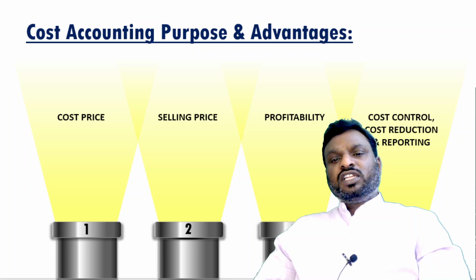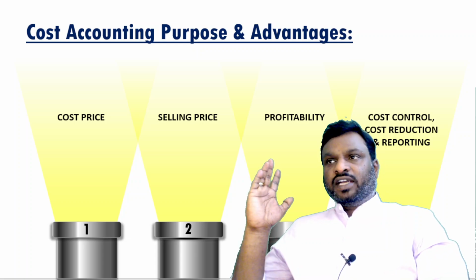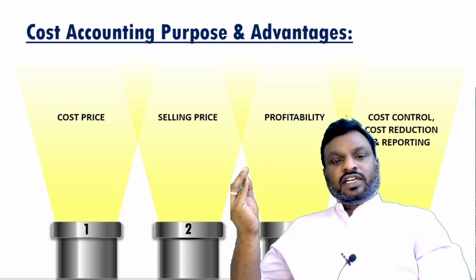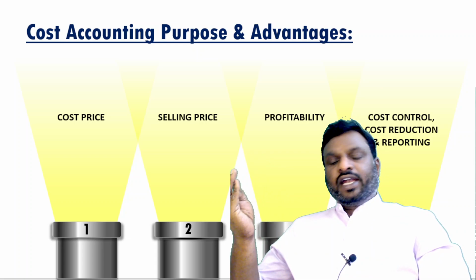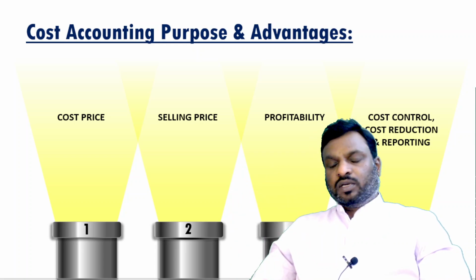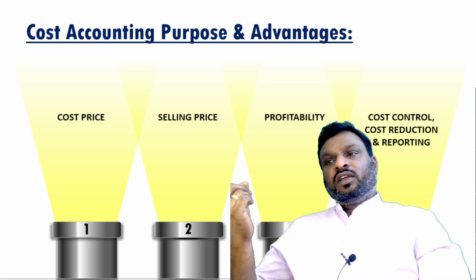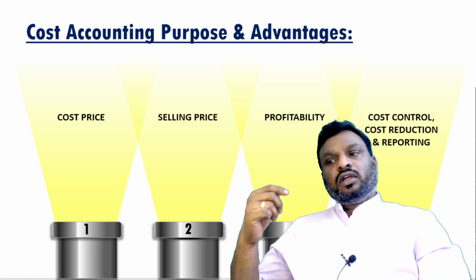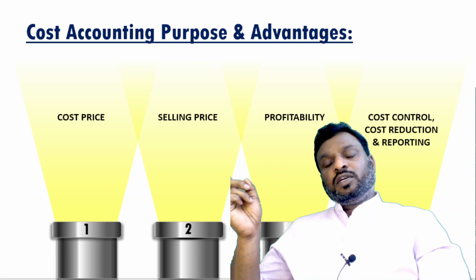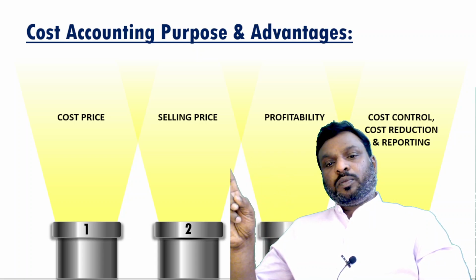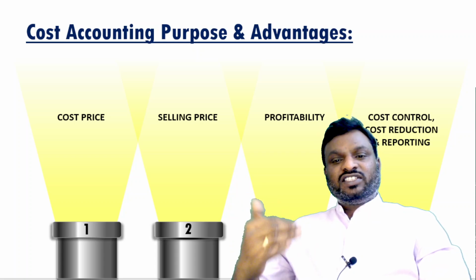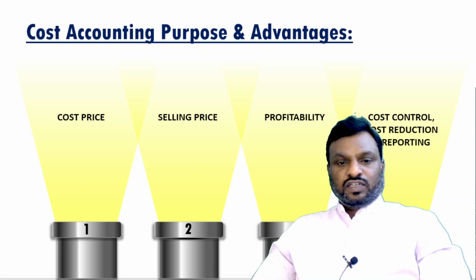And furthermore, why are all these required? Because from the financial accounting and financial reporting point of view, you get sales value, cost value, and profit. Whether it is profit or loss, you can get from the financial reporting. In financial reporting, you will find the first item as sales, but whatever sales are reported in the financial record is based on the recognition of sales entries, based on the recognition of the sales invoices.